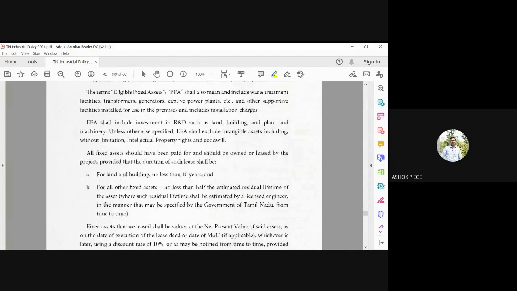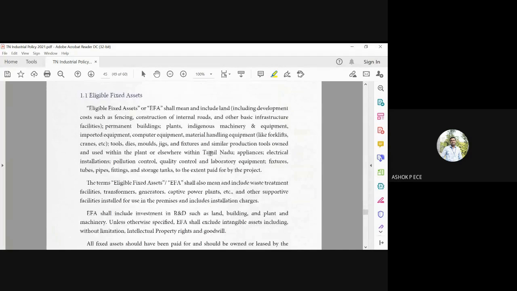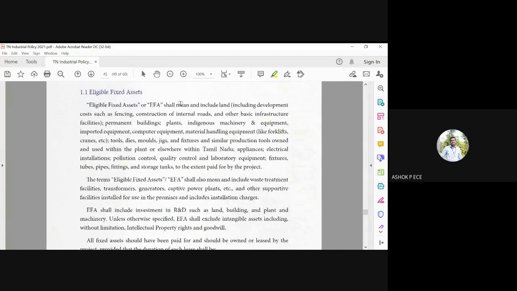So these are the definitions for fixed assets. Eligible fixed assets should include the land, and land will include the fencing, construction of internal roads, other basic infrastructure facilities, permanent buildings, plants, machinery, equipment, imported equipment, computer equipment, and material handling equipment. Everything will come under the fixed assets.